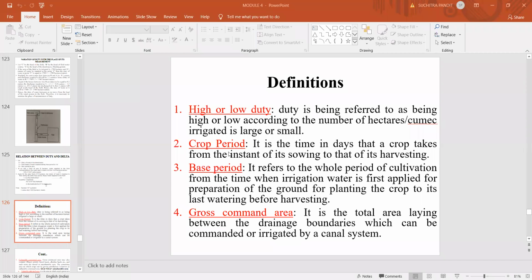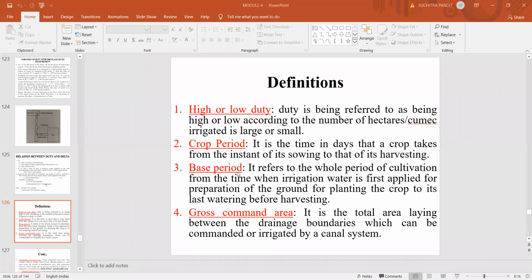Now, crop period. It is the time in days that a crop takes from its instant of sowing to that of its harvesting. Different crops may have different crop periods. So basically the definition of crop period is the time in days that a particular crop takes from its instant of sowing to its instant of harvesting.